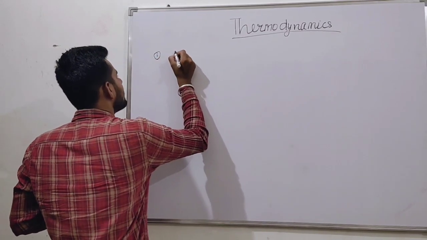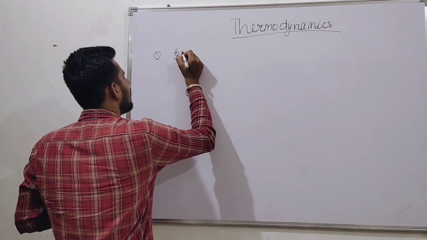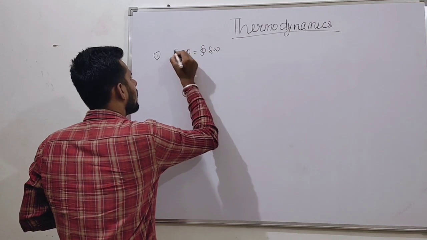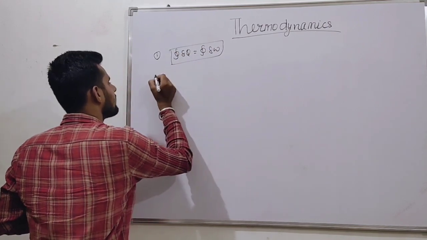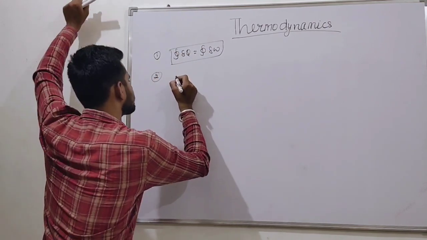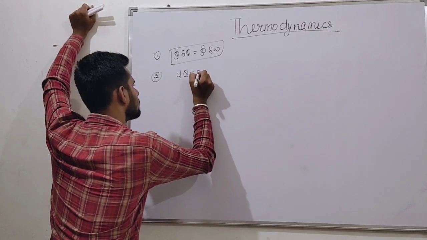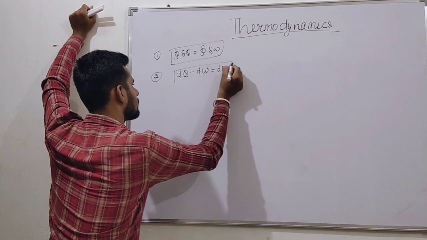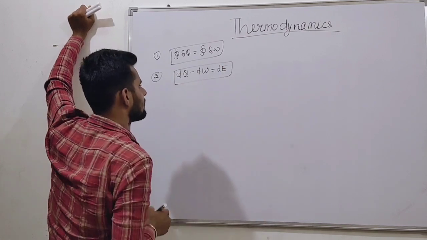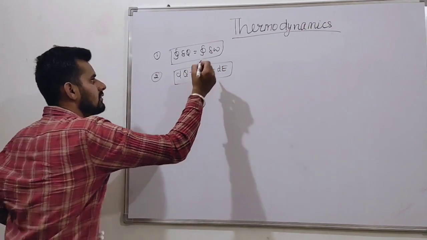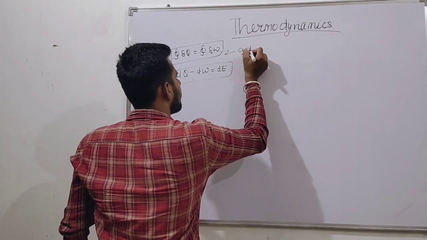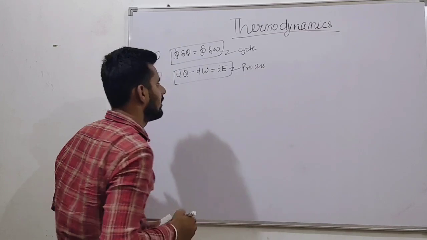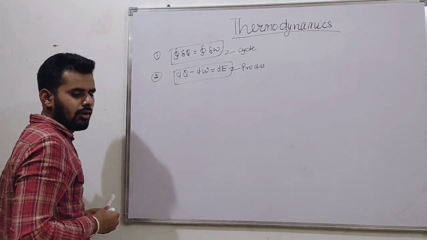First relation is, second relation is, okay, friends. So it is for a cycle, valid for cycle. It is for process, a single process. Are you getting a point? Now, friends,